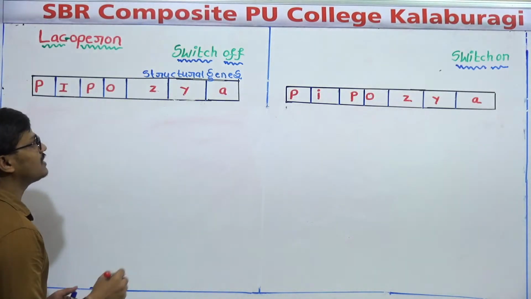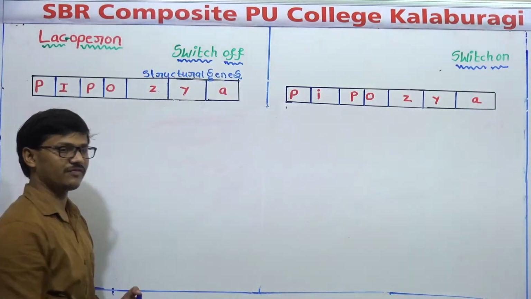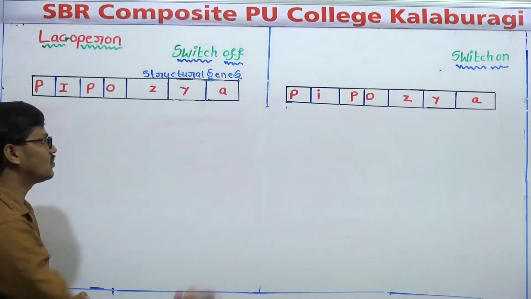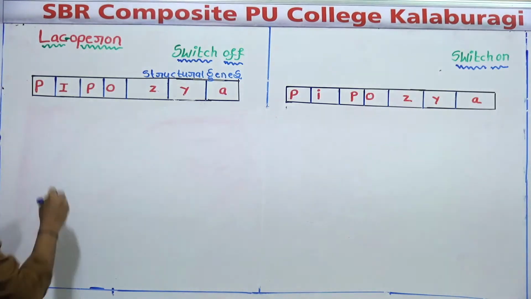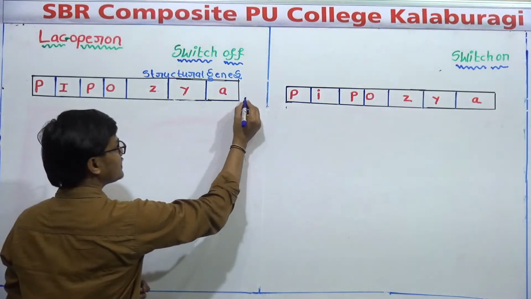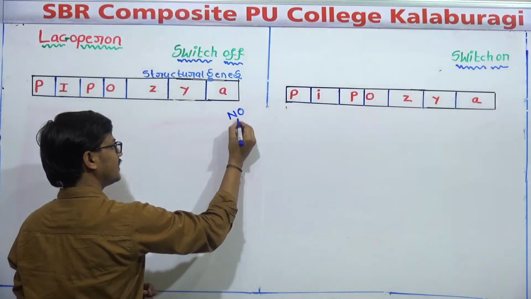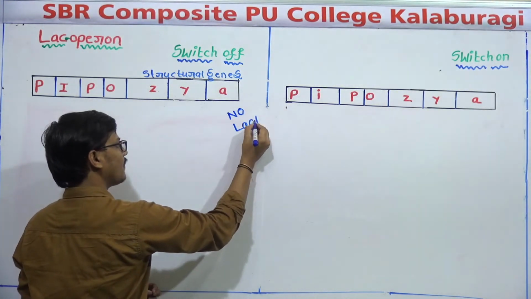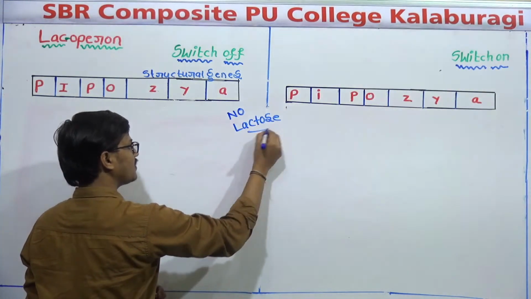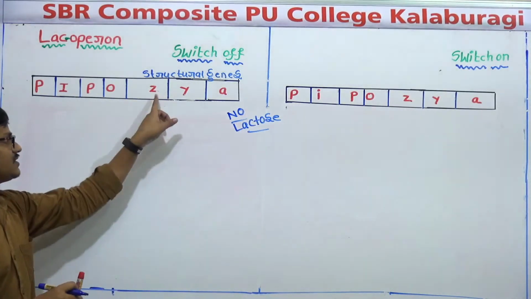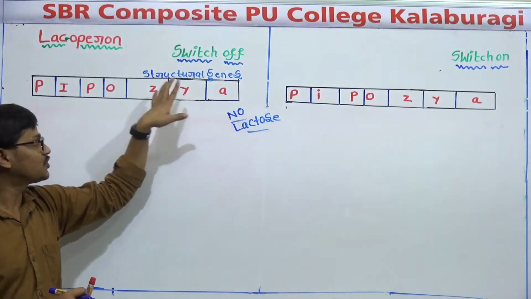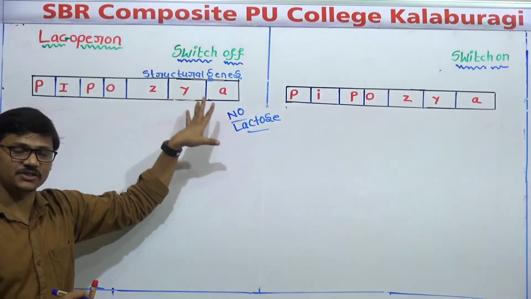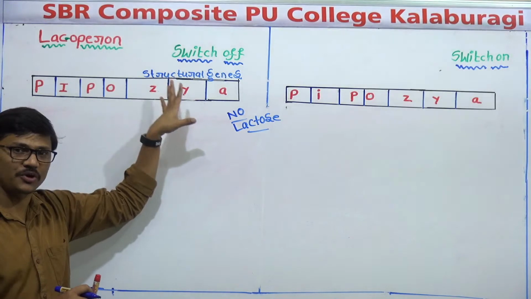First, we will discuss the switch off condition of the Lac operon. Just imagine there is no lactose. Lactose is absent. When there is no lactose, these three genes should not produce enzymes. They should be prevented from expression, and they should be prevented from producing enzymes.